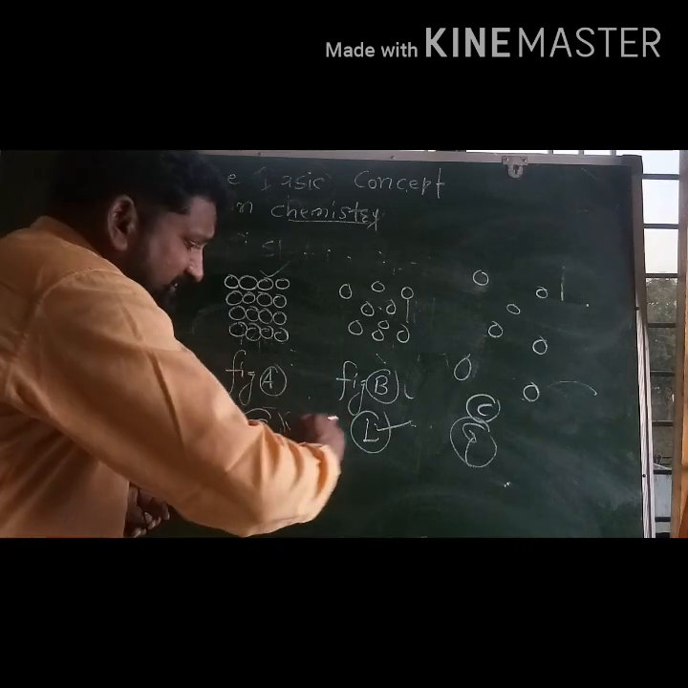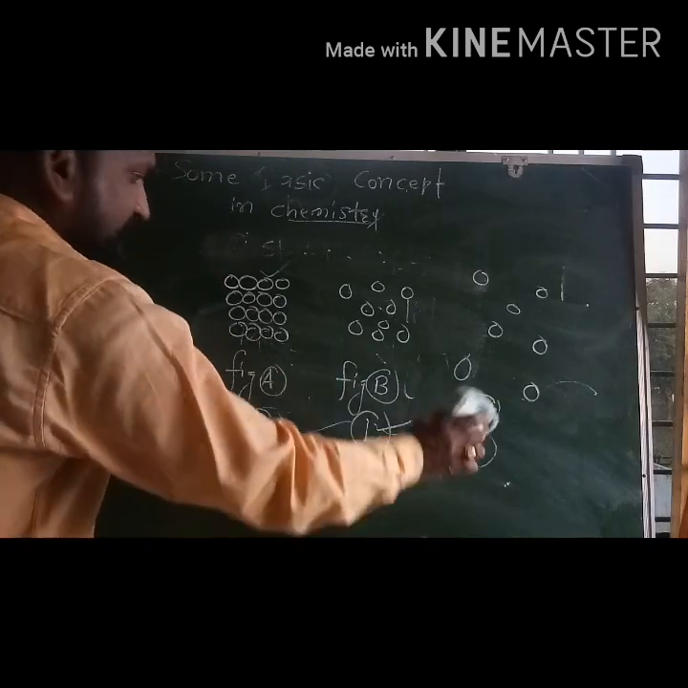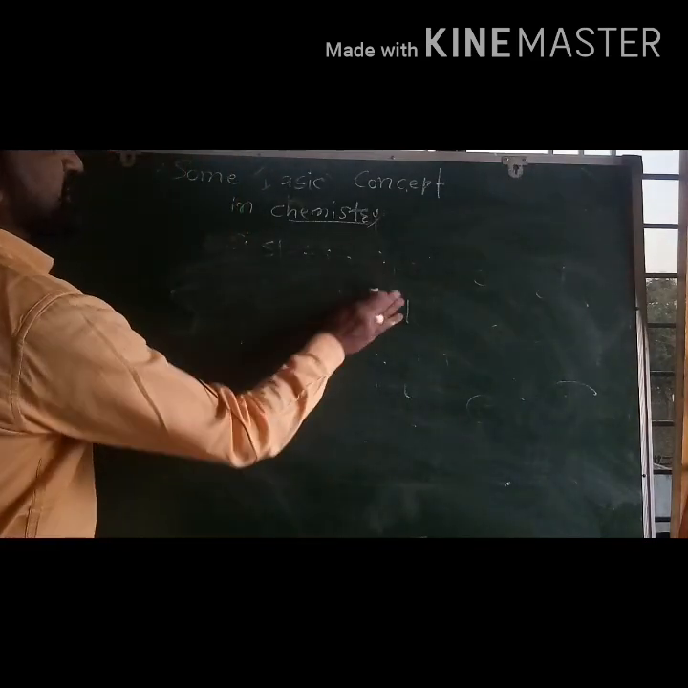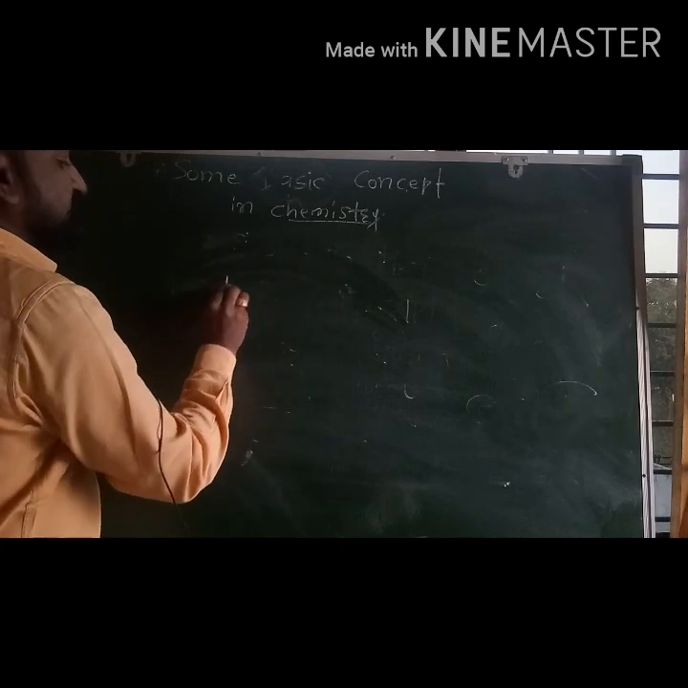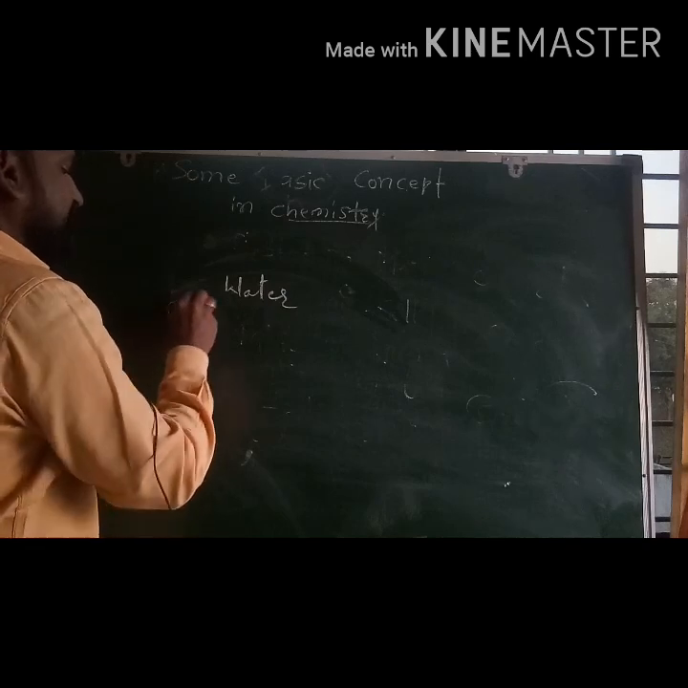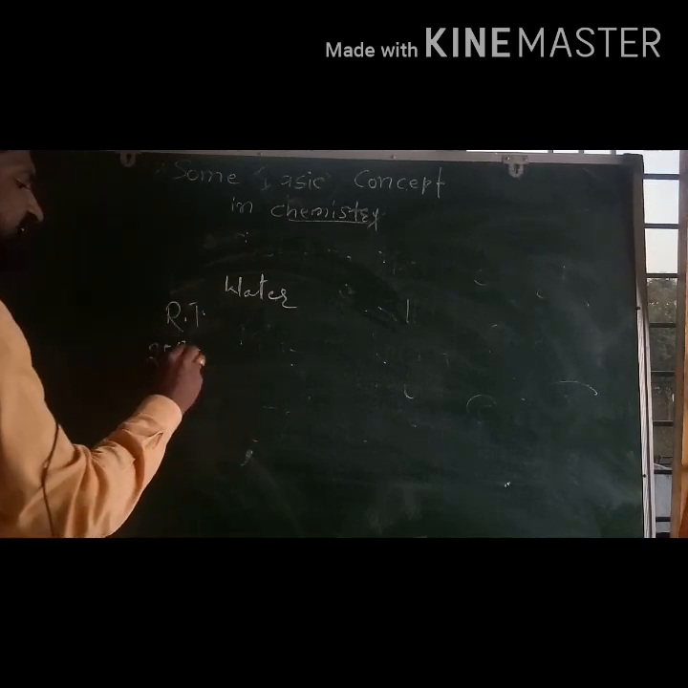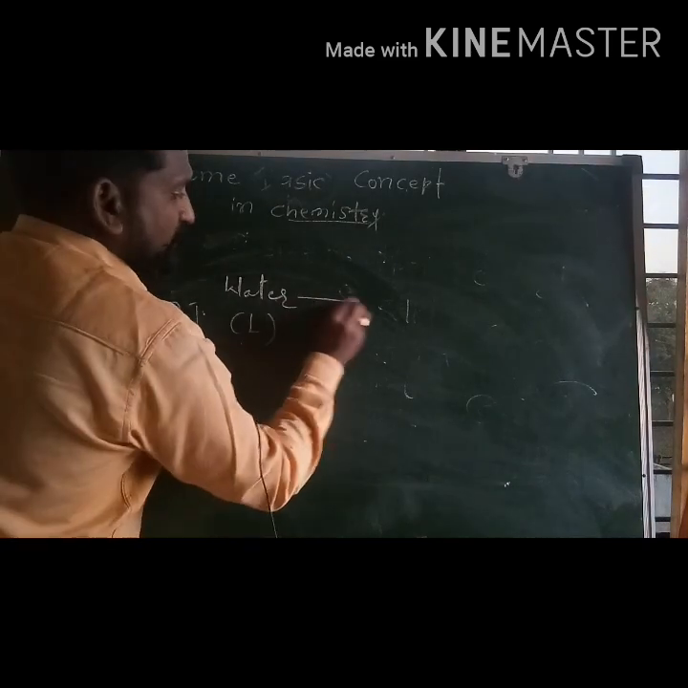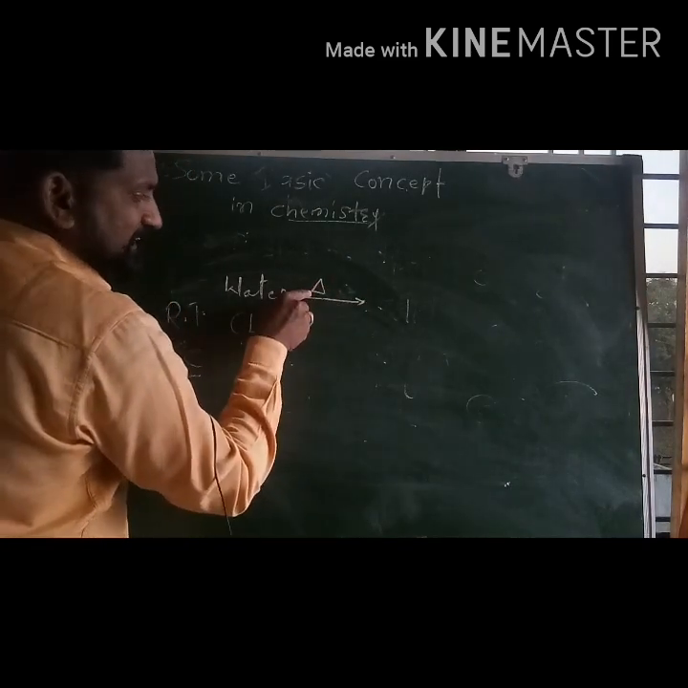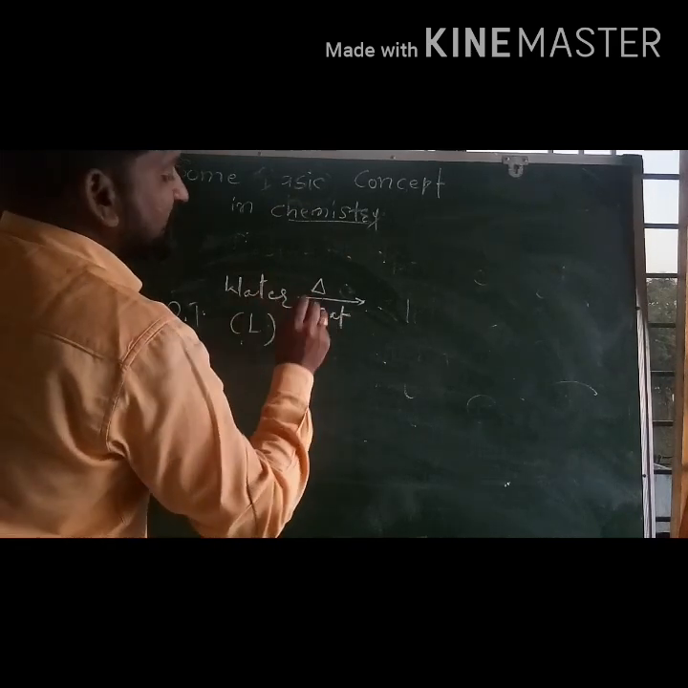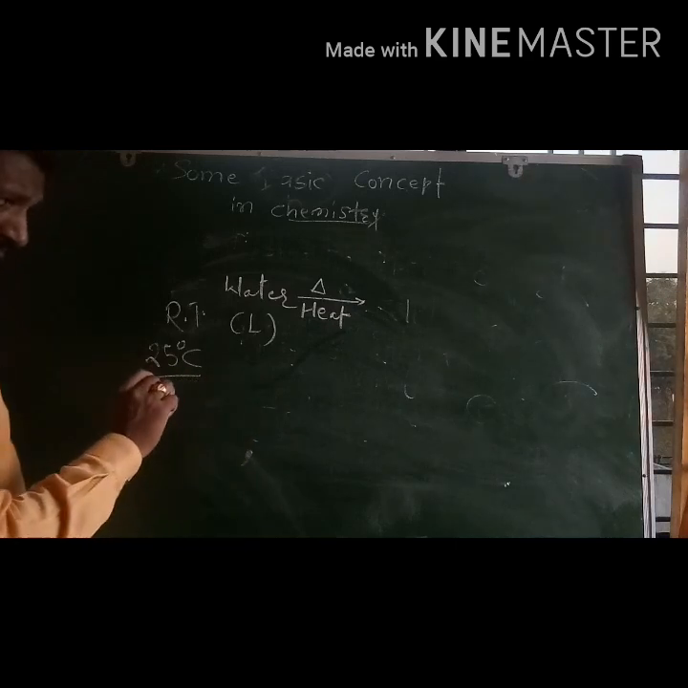Now, these states are interconvertible. How? Everybody see here. If we take water at room temperature, about 25 degrees Celsius, water is liquid, no doubt. This triangle stands for heat. When we heat water, there is a conversion of water into vapor.